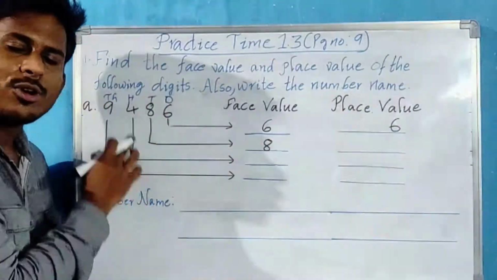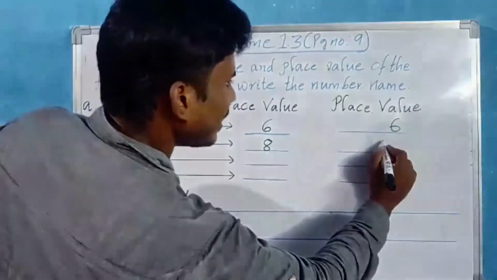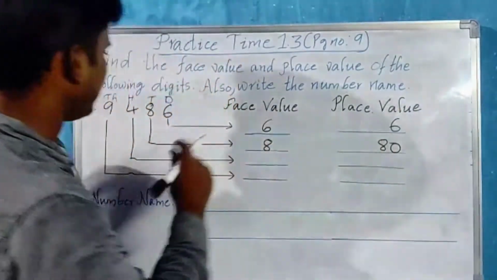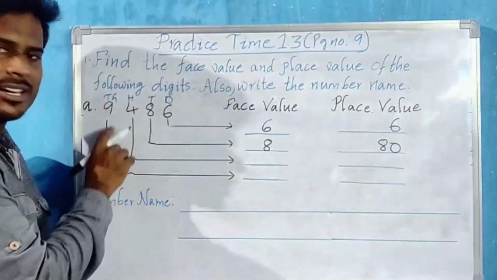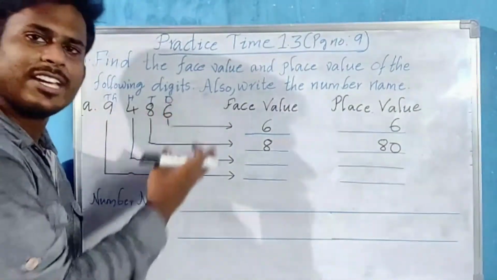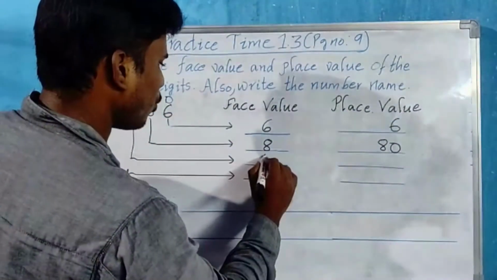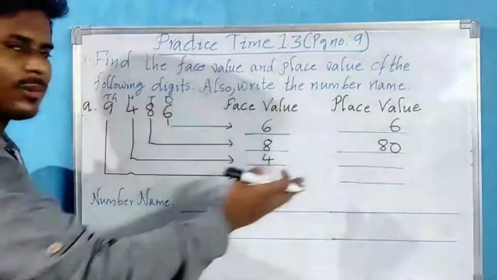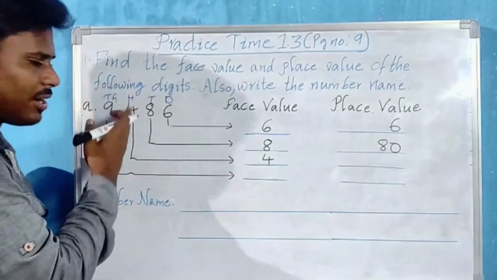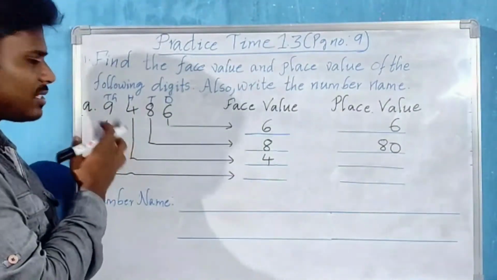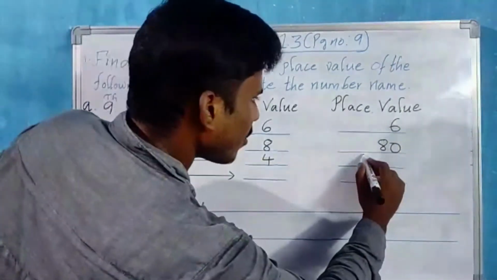In the tens place, so 8 tens, 80. The digit 4 is in the hundreds place. Wherever the place, the face value is the digit itself, so 4. If you go for the place value, the place is hundreds and the digit is 4, so 4 into 100, 400.